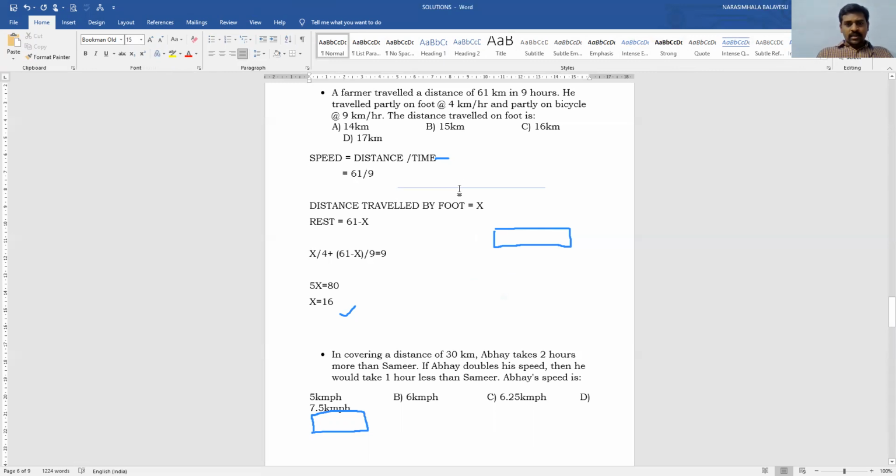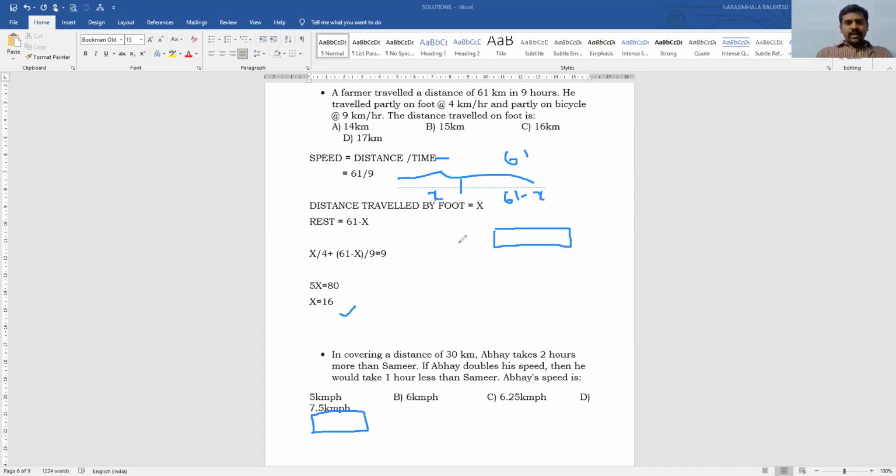Out of the 61, some part he traveled on foot. I don't know the distance, so I am taking x. And the remaining he traveled by bicycle. Therefore, assume that it is 61 minus x.